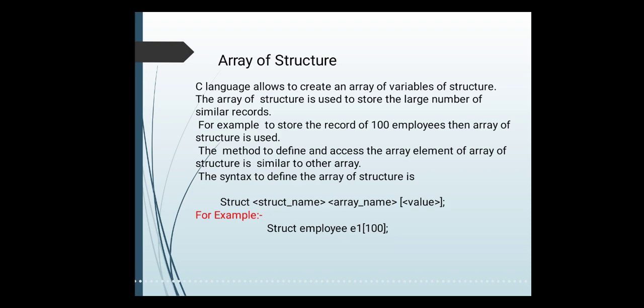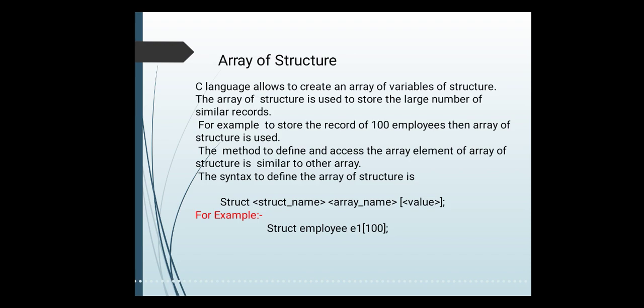Now the syntax for creating the array of structure is with the help of the struct keyword, struct name, array name and its size. For example, if I want to create 100 employees' information, what do we have to do here? Struct keyword, employee name, and the array name, which is nothing but the variable name of your structure.